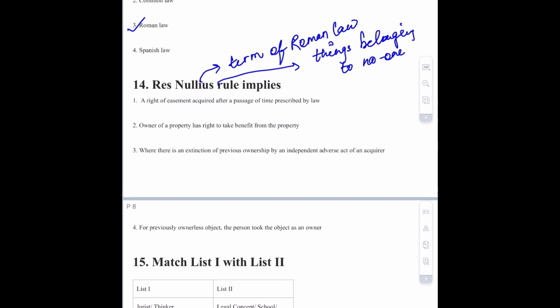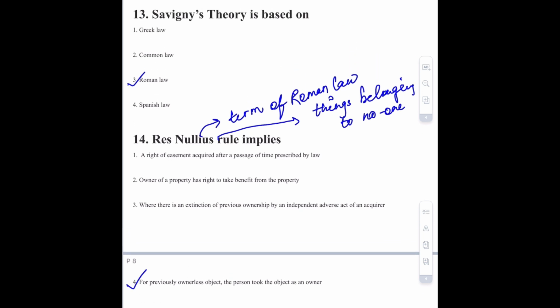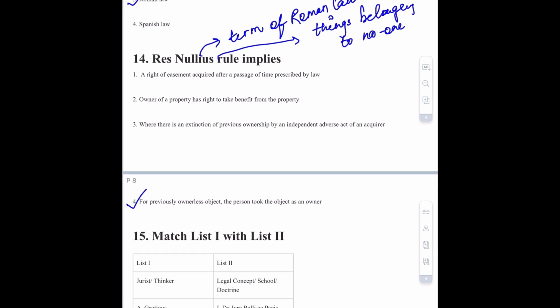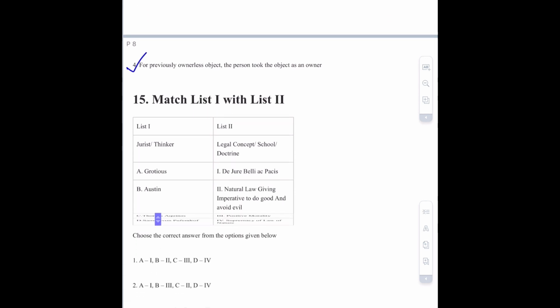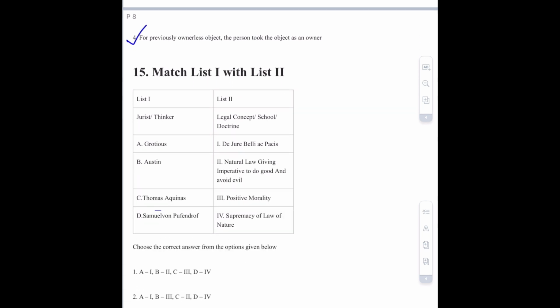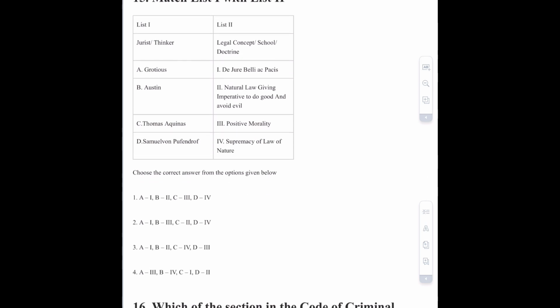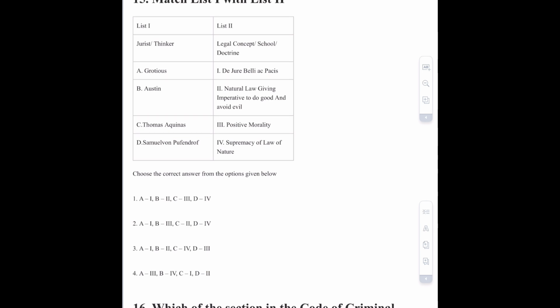So the correct option of this question will be option number 4, that is for previously ownerless object, the person took the object as an owner. Now question number 15, that is match list again. So this is a question of jurisprudence, and the correct option of this question is option number 2.